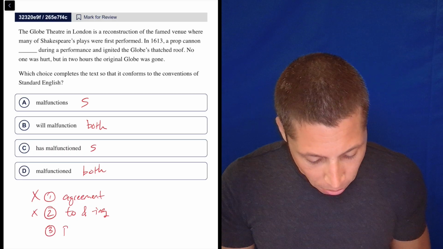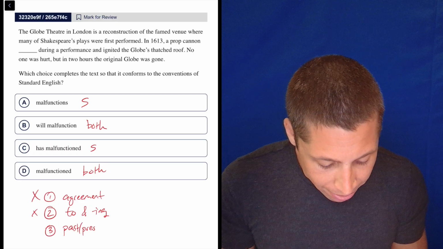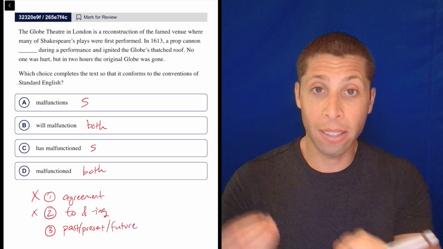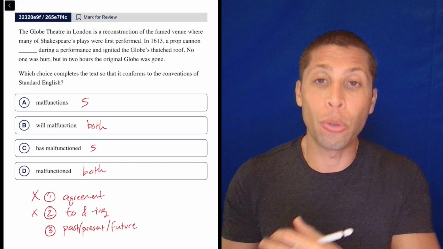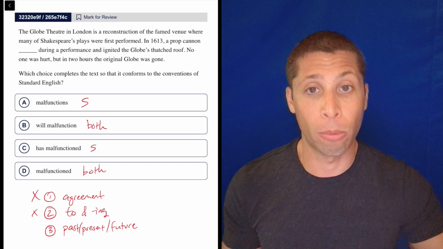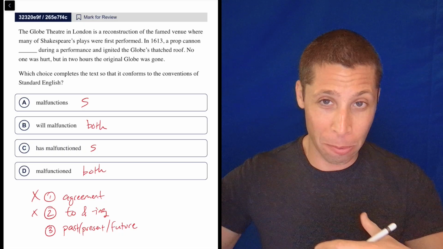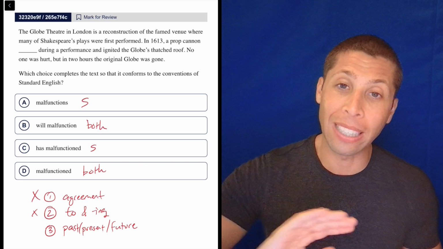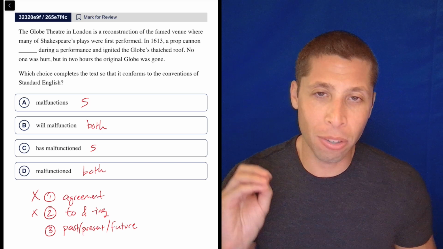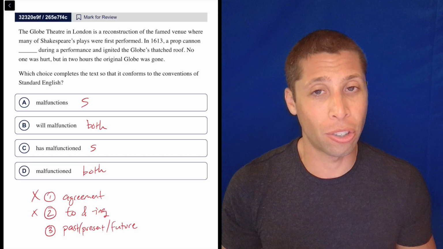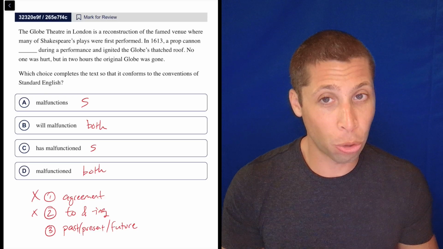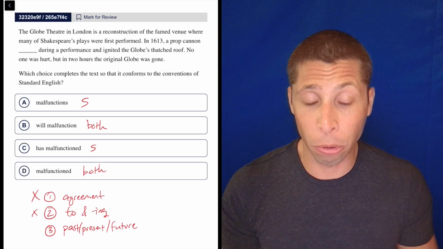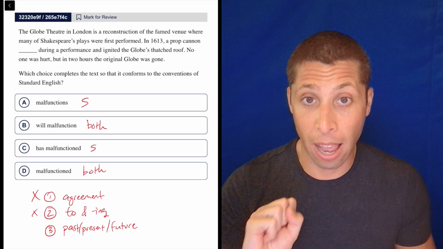And that leaves us with the verb rule that everyone thinks is the only verb rule, what I call past, present, future. When does this sentence take place? Which verb do we need to convey the time of the sentence correctly? Everyone wants every verb question to be about that, but that is our last verb rule. That is the one we get to after we've eliminated the other two. And again, this process really matters. Maybe not here, because this is an easier question, but on the harder ones, you're really going to want to make sure you are following this process and eliminating the possibility of the other two verb rules mattering before you settle on the time. So let's take a look.